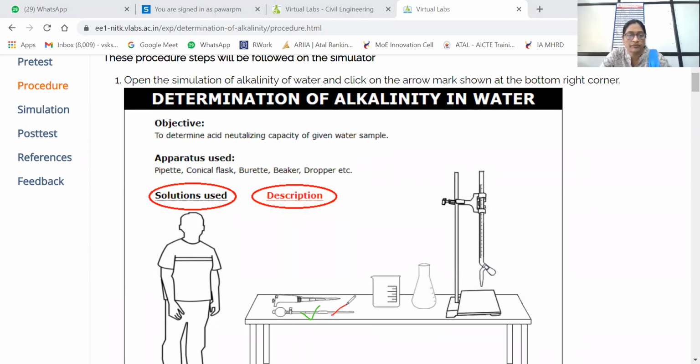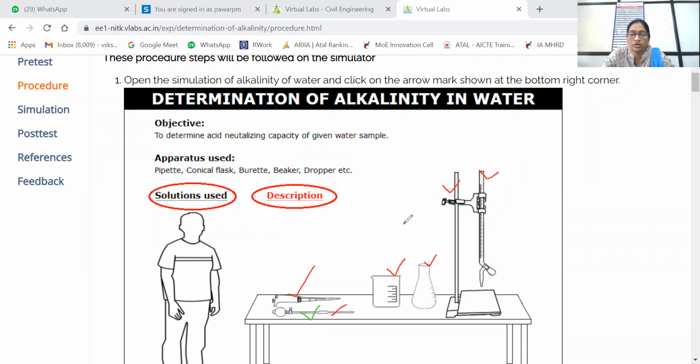Then the conical flask. This is the conical flask. Then the burette. This is the burette. In class, when we conduct practicals physically in offline mode, I also introduce all these apparatus, because many of you do not know the names of the apparatus. That's why I'm showing them here too. Then the beaker. Then the dropper, attached over here, for dropping the indicator. And this is called the burette stand.